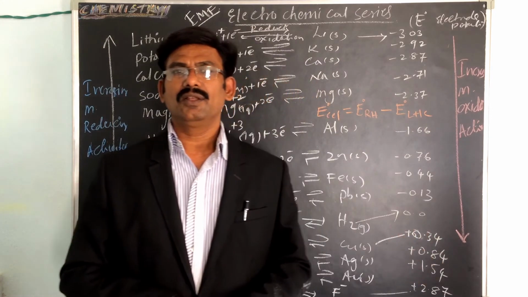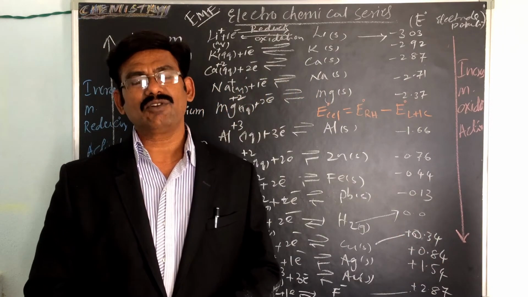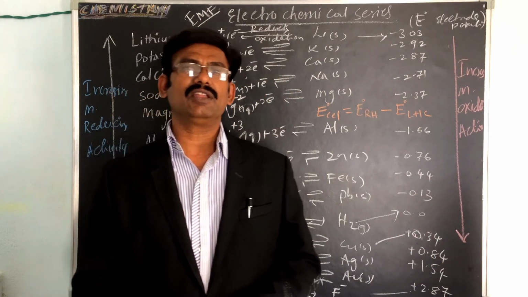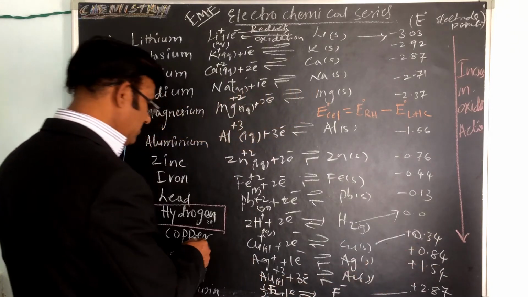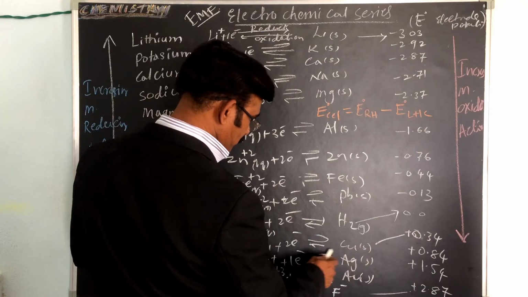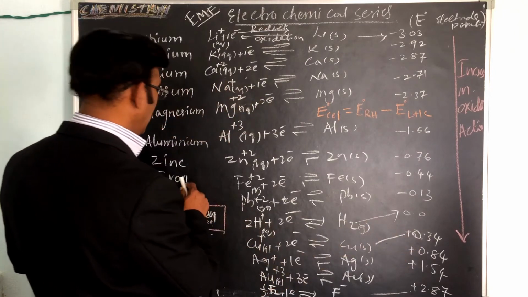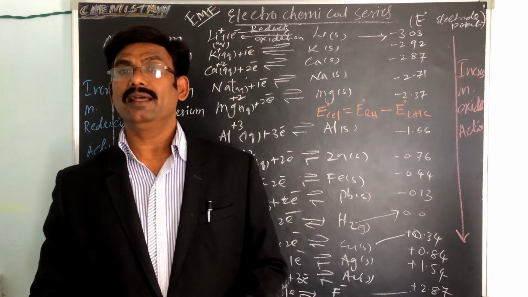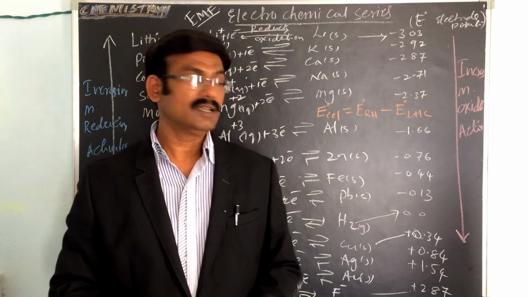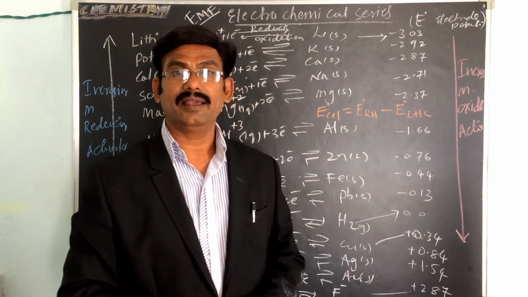We know the standard reduction potential of copper and zinc. Copper is plus 0.3 and zinc is minus 0.9. So here, the reduction potential of copper is the higher one.